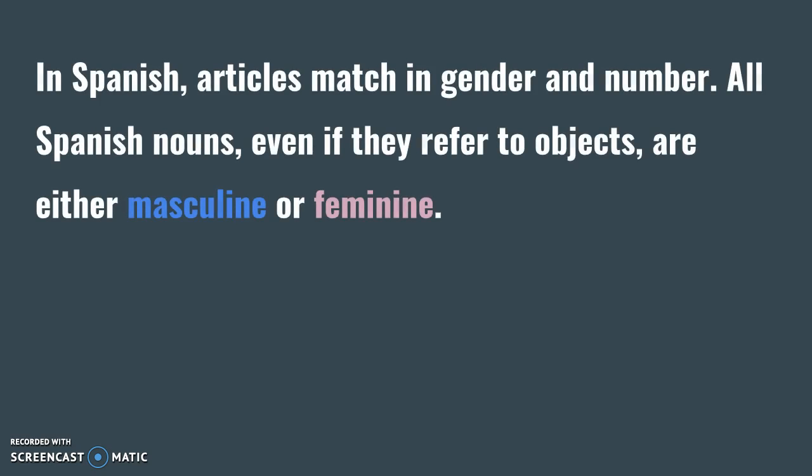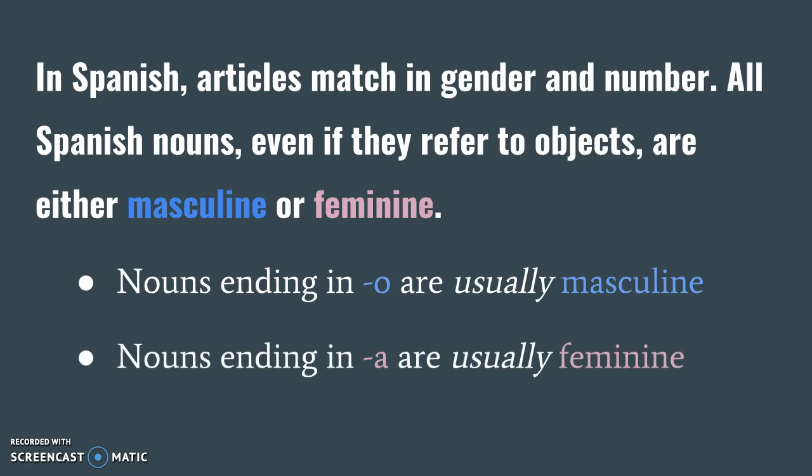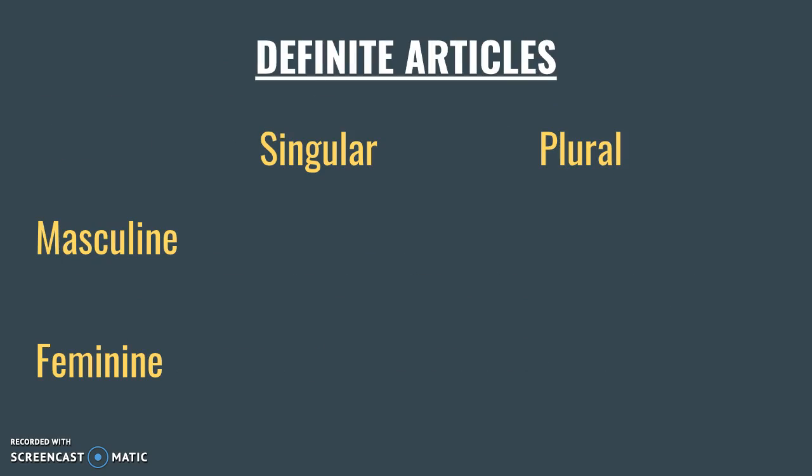In Spanish, articles match in gender and number. All Spanish nouns, even if they refer to objects, are either masculine or feminine. Nouns ending in o are usually masculine. Nouns ending in a are usually feminine. And of course, there are exceptions. Let's take a look at definite articles in Spanish.